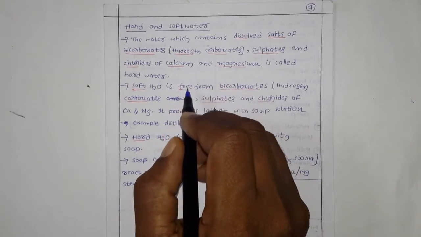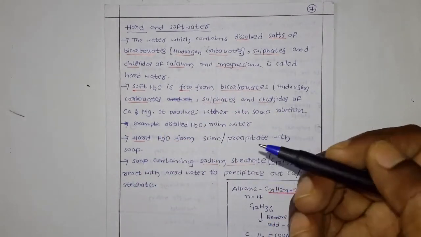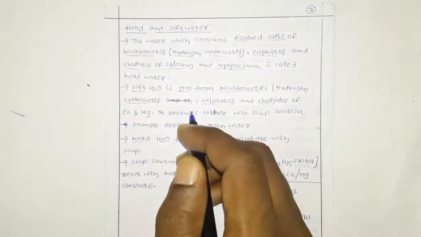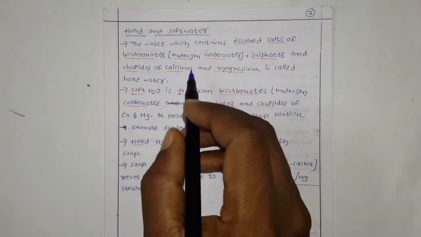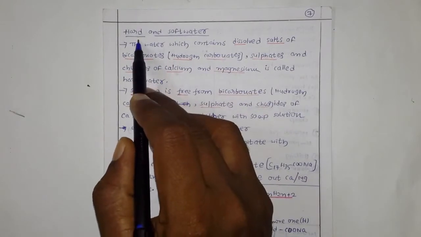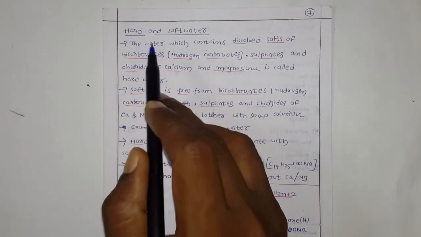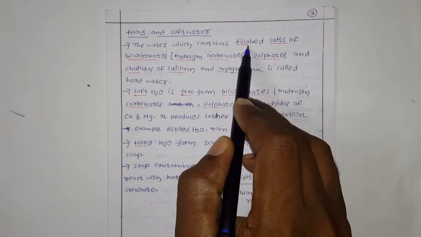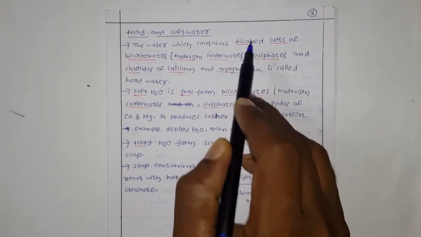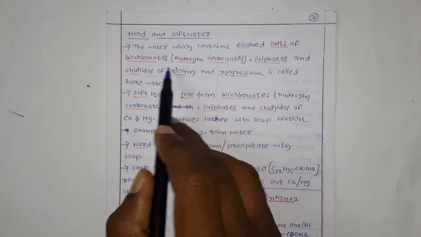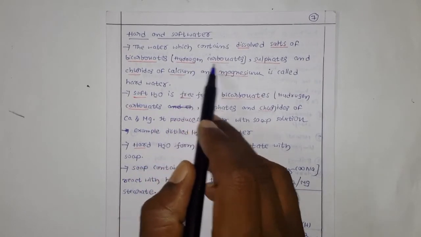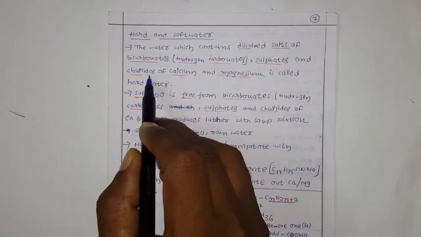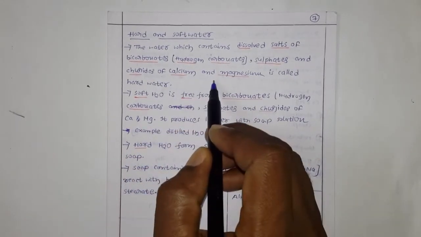Now we can see what those salts are. Generally, hard water contains dissolved salts of bicarbonates, meaning hydrogen carbonates, and sulfates as well as chlorides of calcium and magnesium.